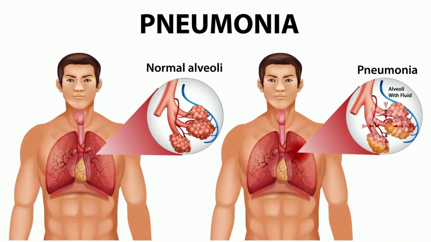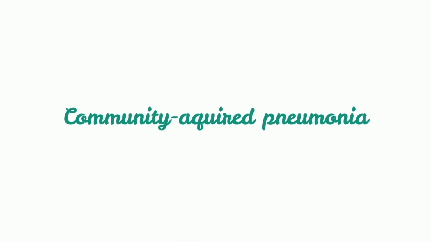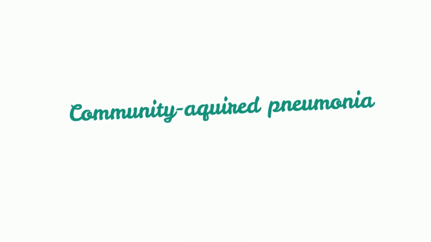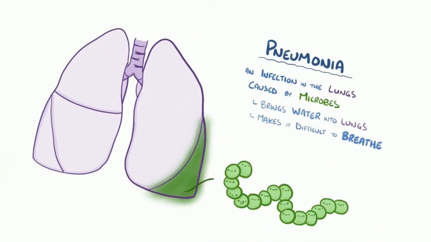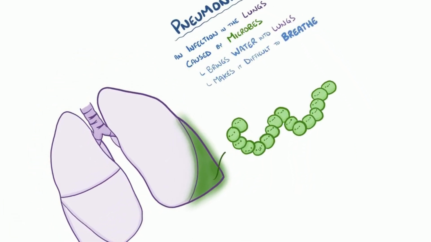According to the types of germs that cause illness and how you contracted the infection, there are several varieties of pneumonia. Community-acquired pneumonia, the most prevalent kind of pneumonia, is the first type. It takes place apart from hospitals or other medical institutions. Bacteria, bacterium-like organisms, viruses, and fungus can bring it on.